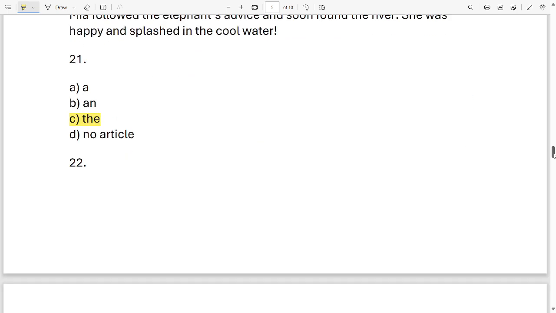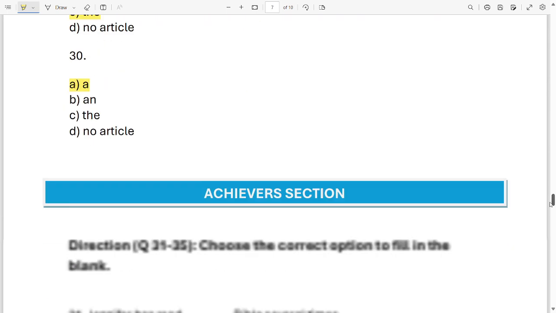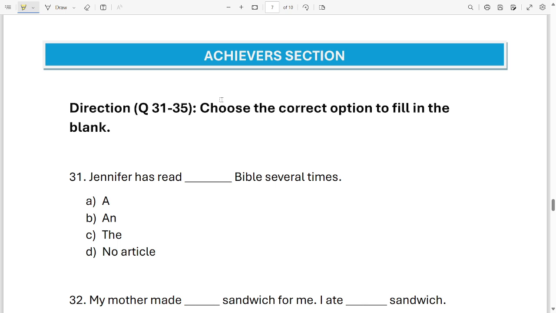Okay. So we have finished the passage and we have also reached our achiever section. So let's quickly solve our achiever section. For question 31 to 35, choose the correct option to fill in the blanks.